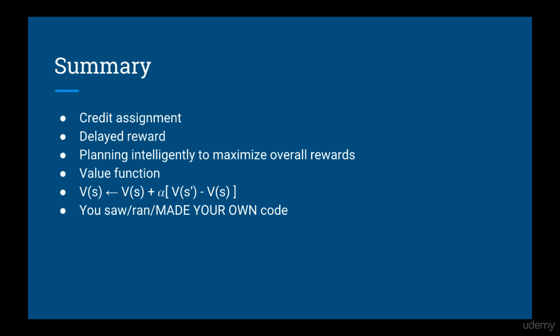Next, we looked at the credit assignment problem, and closely related to that, the idea of delayed reward. The idea was that an action you take now may not lead to a good immediate reward, but it may maximize your future rewards. So you want to be able to plan intelligently. We use these to motivate the idea behind the value function. We saw that based on how the value function is updated, if we initialize it in the correct way, such that the value of a terminal state is 1 if we win and 0 otherwise, then the values will propagate backward along the state history. We do this iterative update in small steps at the end of each episode, so only the possible next states can influence the previous state.